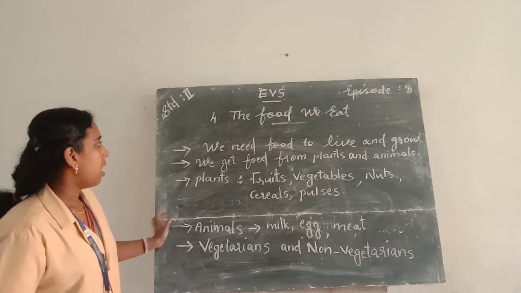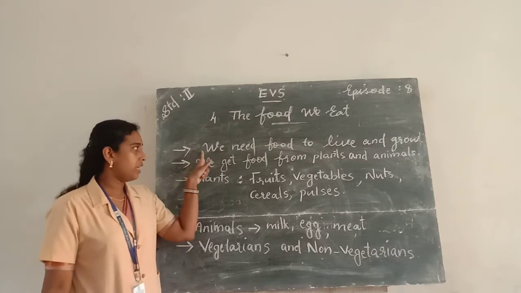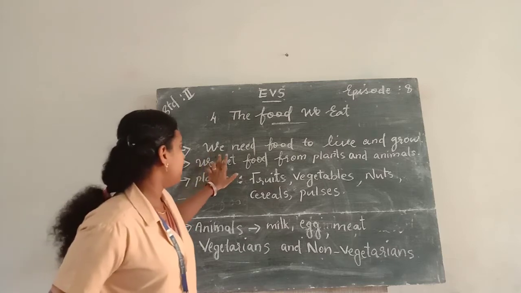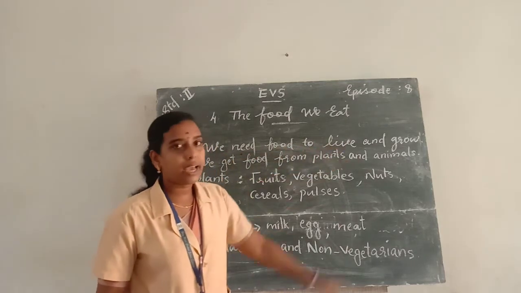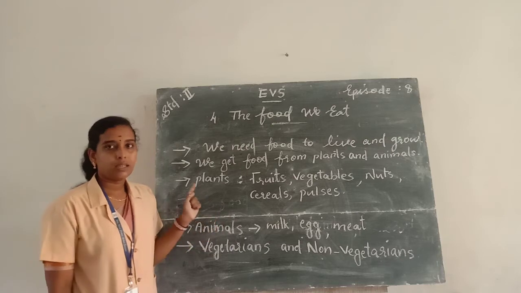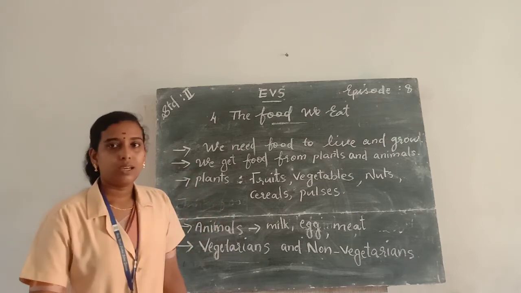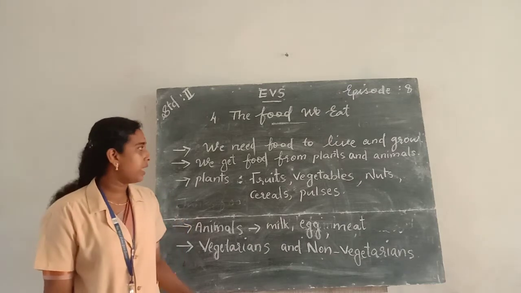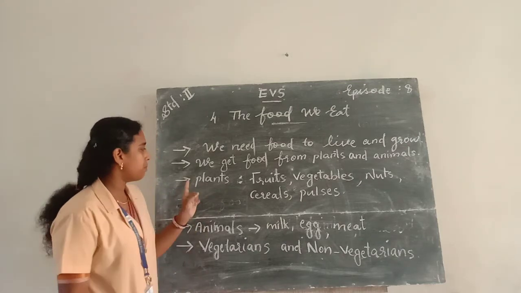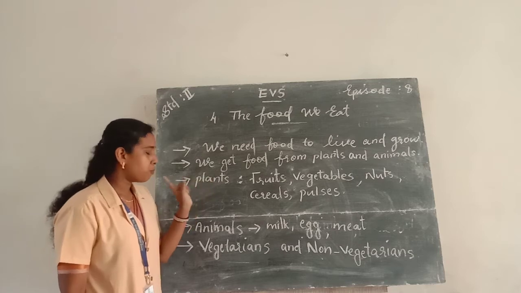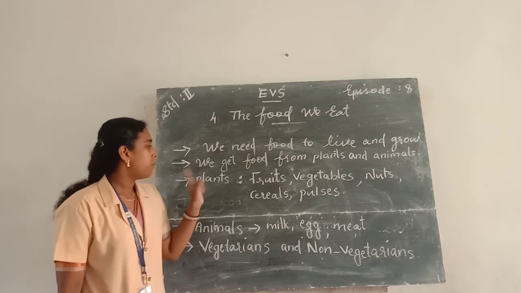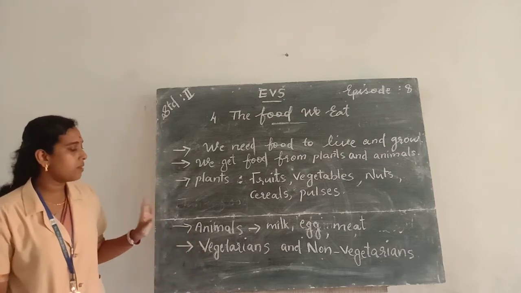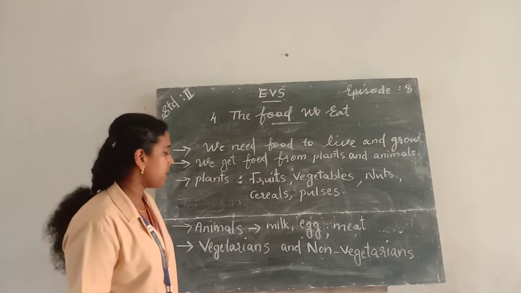So, why do we need food? We need food to live and grow. And we get food from plants and animals. The food items that we get from plants are fruits, vegetables, nuts, cereals and pulses, and the food items that we get from animals are milk, eggs and meat.